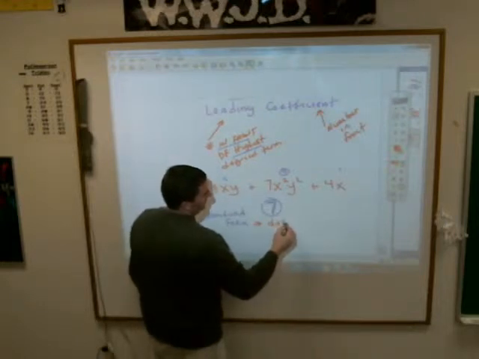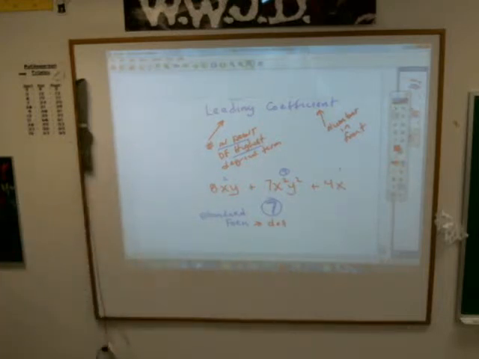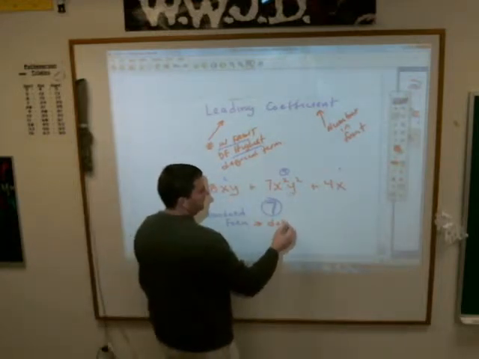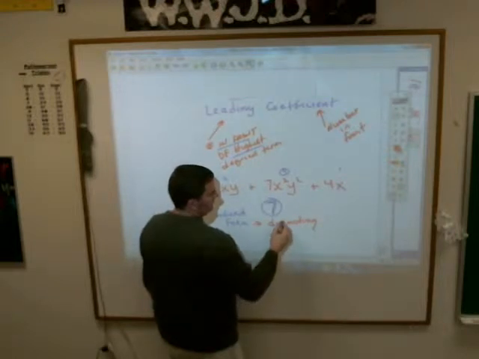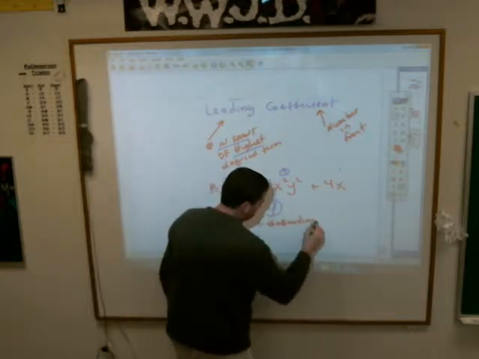Descending. Is that D-E-S-C? How do you spell descending? Help me out, spellers. Alex? Is it D-E-S-C? Just go D something. Just leave it like that.